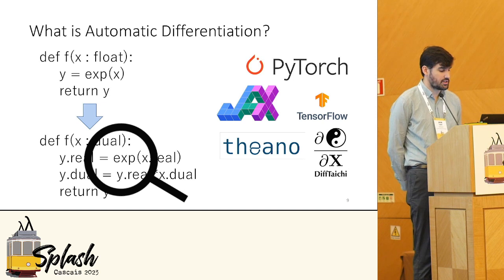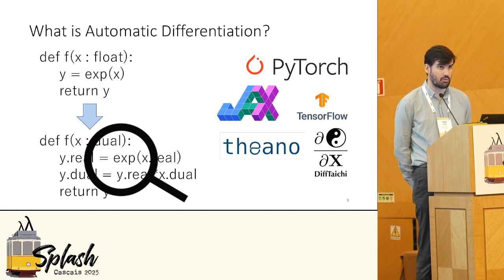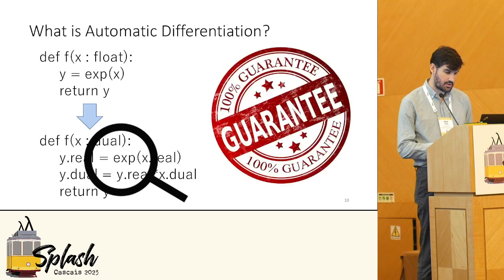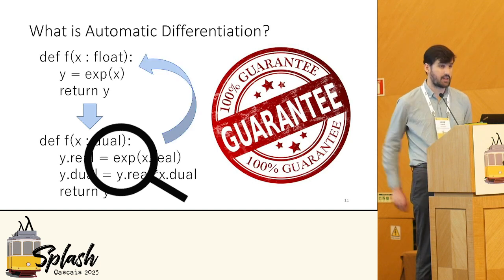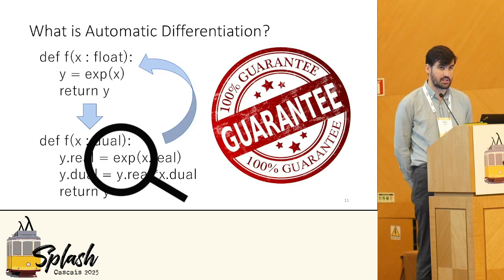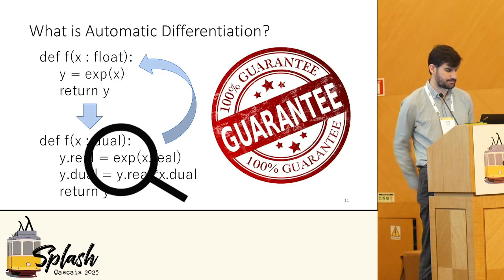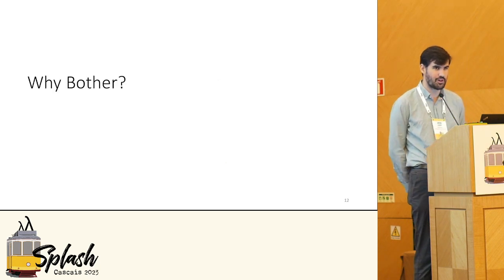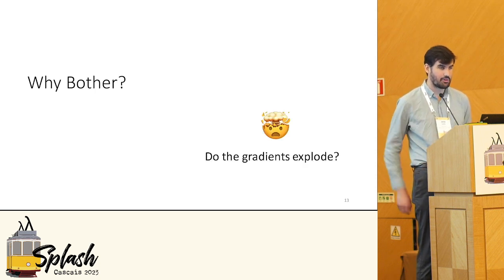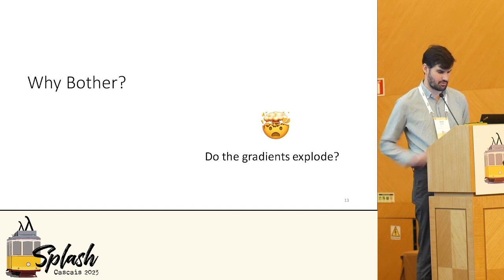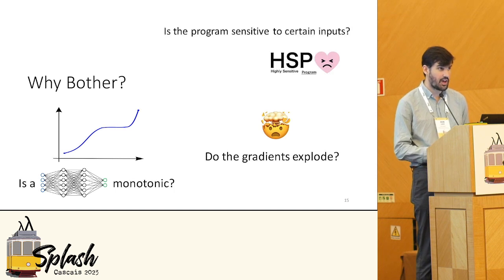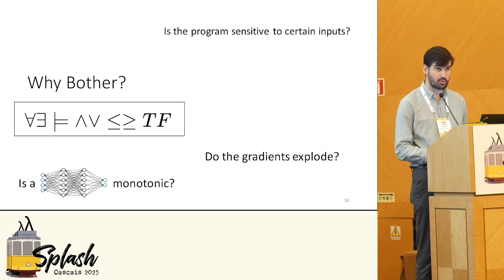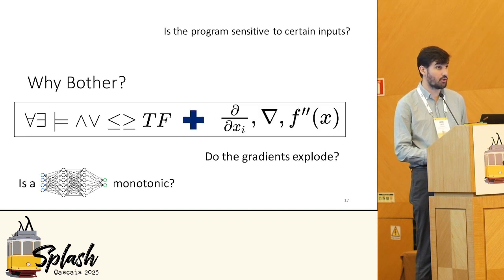So the question we're interested in is, what if we want to statically analyze this code that computes these derivatives? Now, we might do this in order to try to obtain some type of formal guarantees. In fact, formal guarantees might even be helpful for understanding something about the original function which we're differentiating. Now, you may be wondering, why bother doing this? Well, what if I want to know, do the gradients explode in magnitude? Or is a program, such as a neural network, a monotonic function? How sensitive is the program to different inputs? Well, all these questions can be framed as formal properties, but ones which are definable over derivatives.